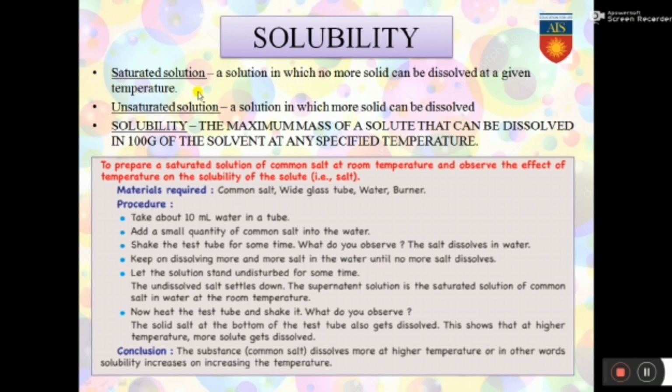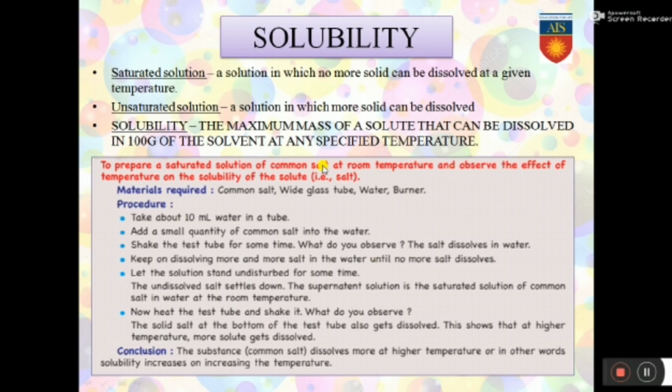From here we are learning about a term called solubility. What is solubility? Very, very important. The maximum mass of a solute that can be dissolved in 100 grams of the solvent at any specified temperature. The maximum mass, that is amount, of a solute that can be dissolved in 100 grams of the solvent, that is water or any other solvent, at a given temperature only, that is the solubility.